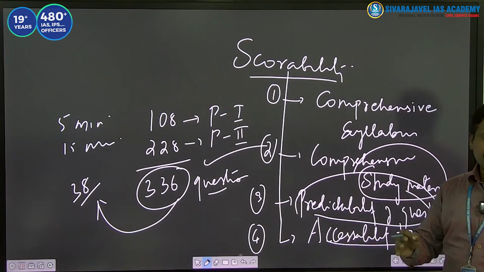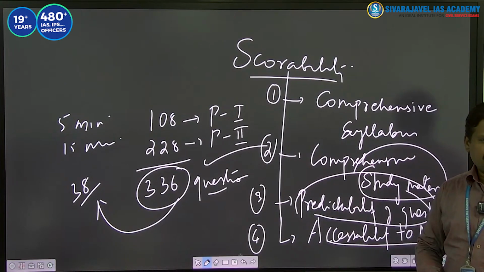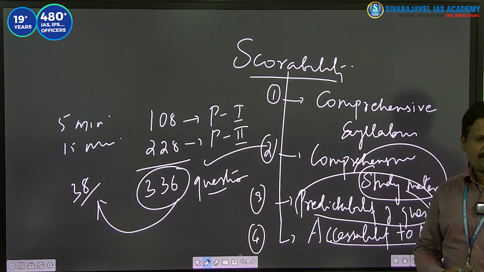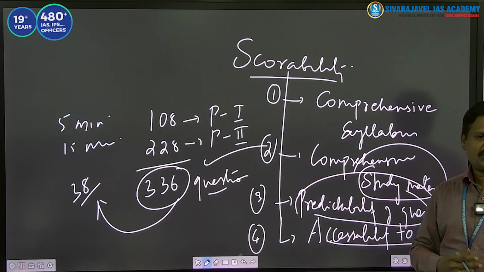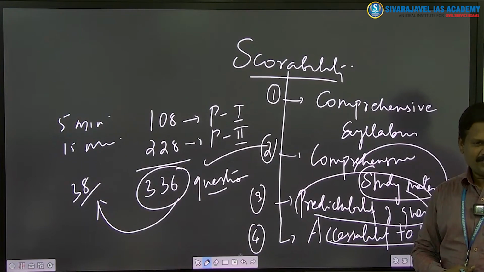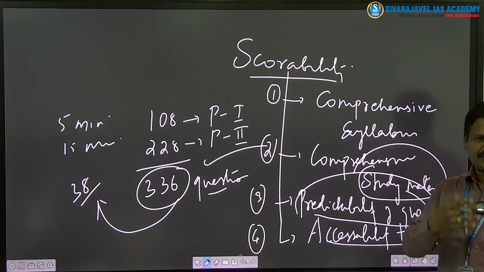The purpose of this exercise of making you read sociology is to make you clear this examination and get the service which you wanted. Your desire is to enter civil services, and our desire is to make you enter civil services. So this is our meeting point. We want you to clear this examination, and you want to clear it. So this is a social contract between you and me.